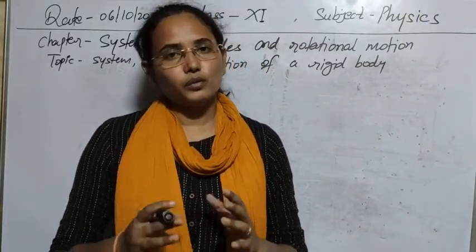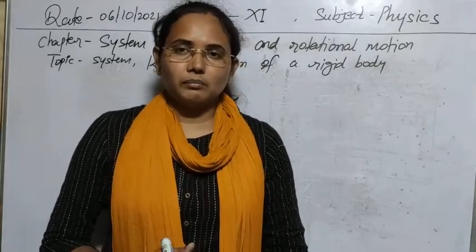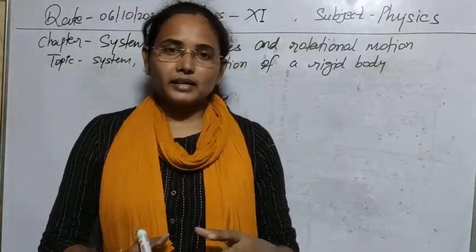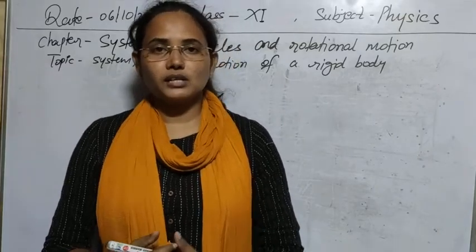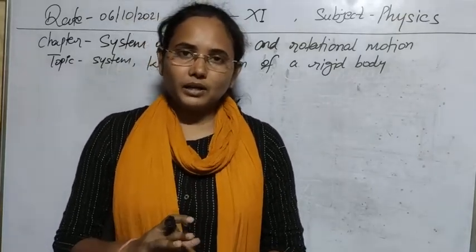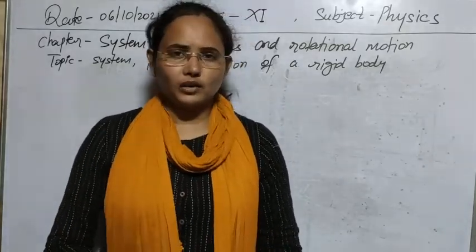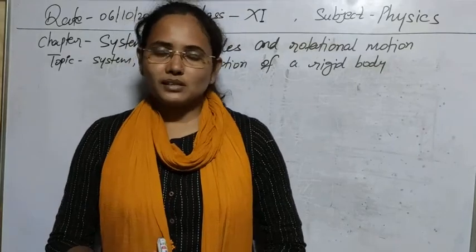So the net internal force is always zero if the body is in equilibrium, that is, if the body is at rest or moving with uniform velocity. But if we apply any external force, like pushing, pulling, or any other kind of force, then it is known as an external force.